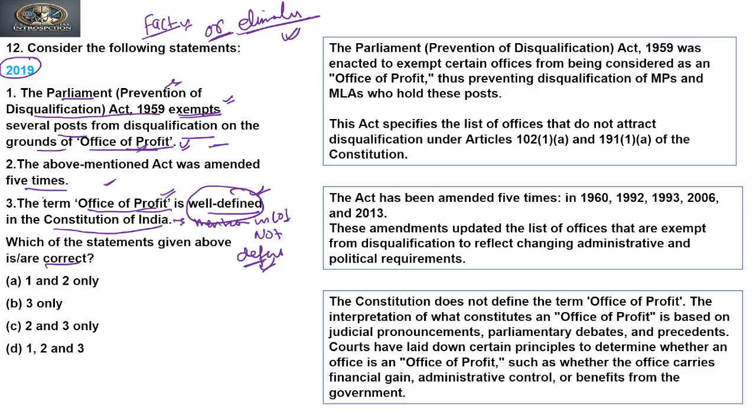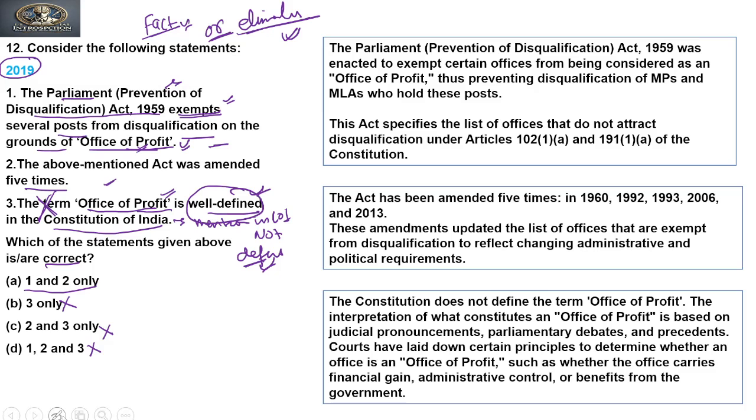So the third statement is an incorrect statement. Out of the three statements, we are very confident that the third is incorrect. So through statement 3, let's eliminate those options that contain the third statement. So B cannot be the answer, C cannot be the answer, and D cannot be the answer, right? So we are left with only 1 and 2.